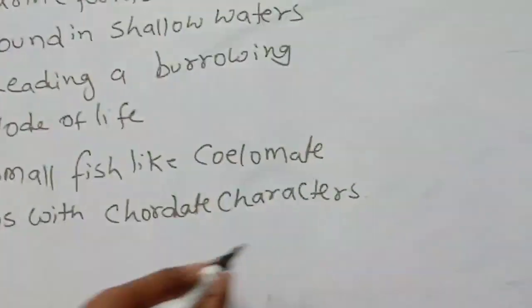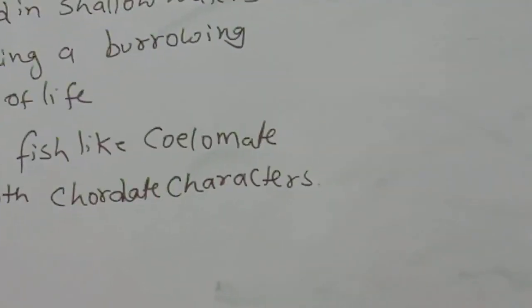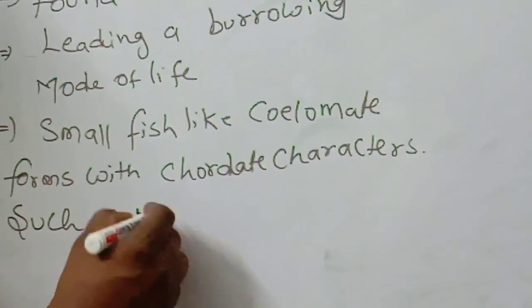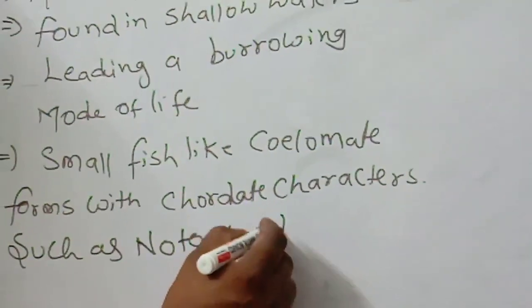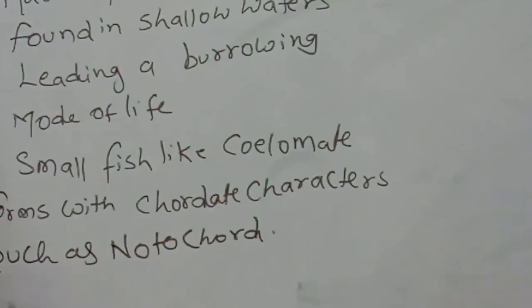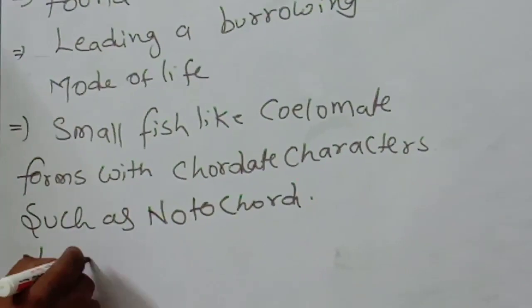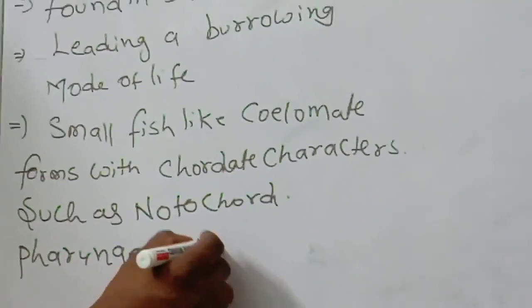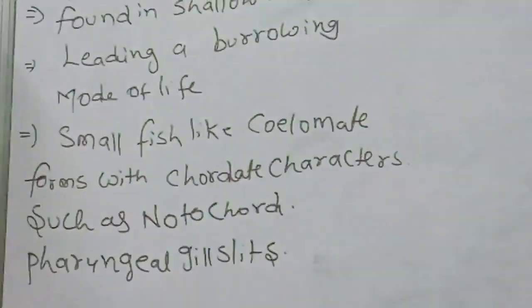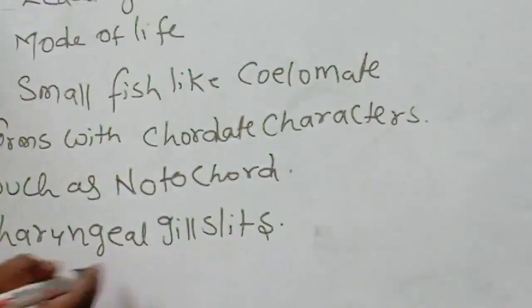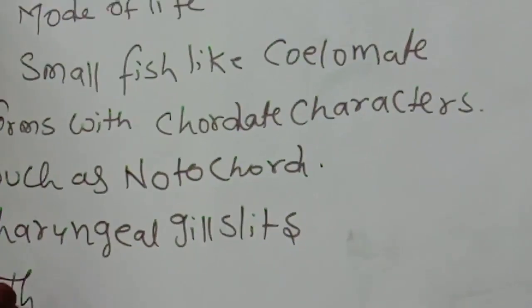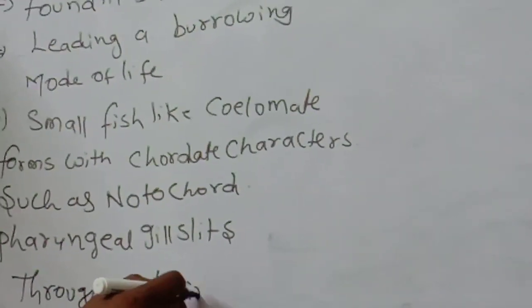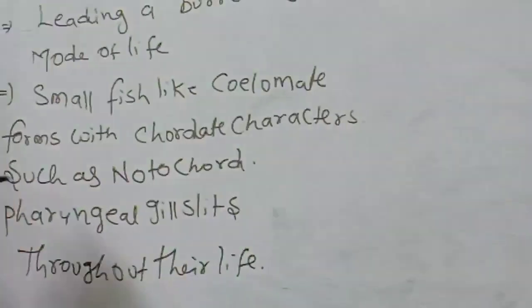Okay, children, this point also you should remember. Characters such as notochord and pharyngeal gill slits are present throughout their life.